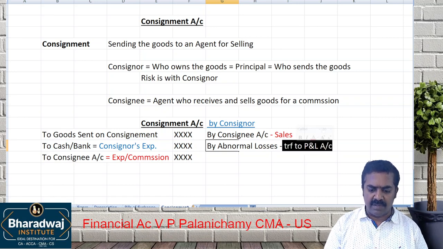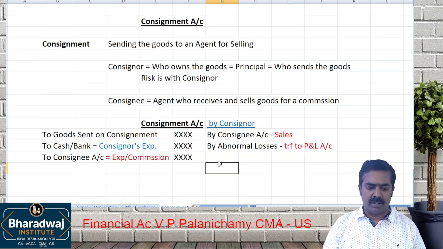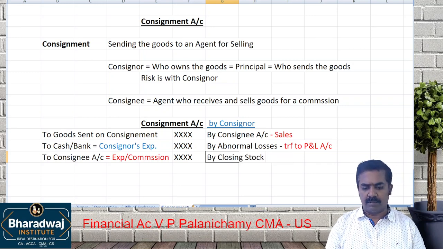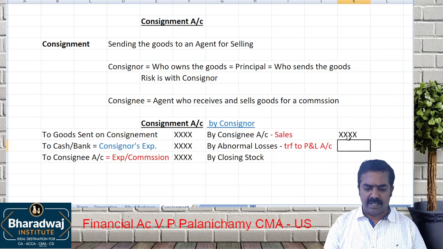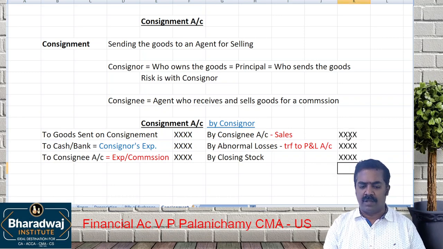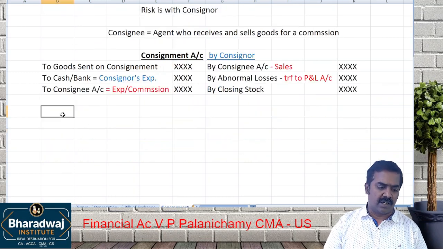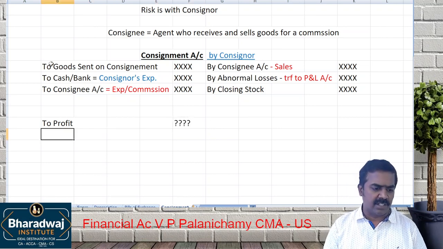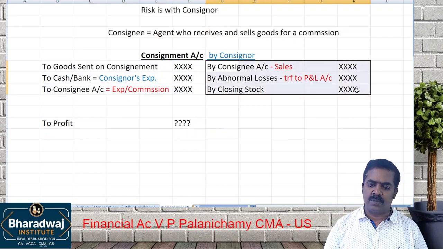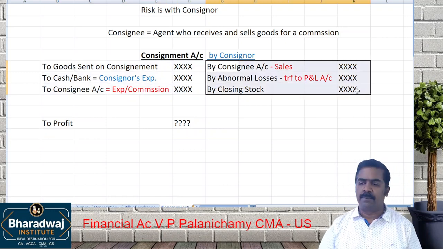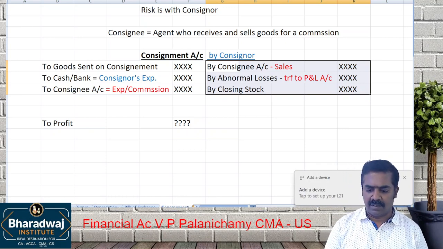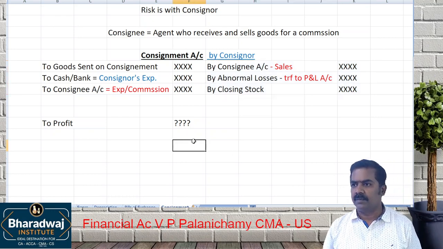We will not keep this. We will transfer to P&L account. Then by closing stock will be there. So credit the sales, credit the abnormal losses and transfer to P&L account, and transfer the closing stock. When it tallies, the balancing figure is profit. Simple concept of matching expenses with incomes. You get profit or loss. This is what we basically call consignment. Do you understand?